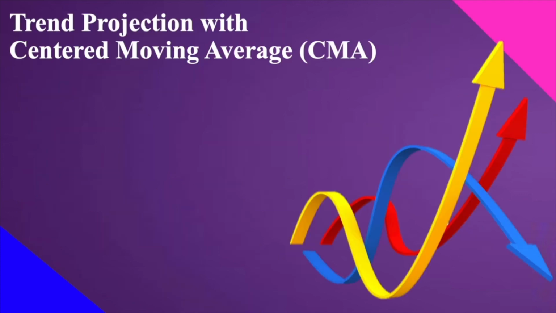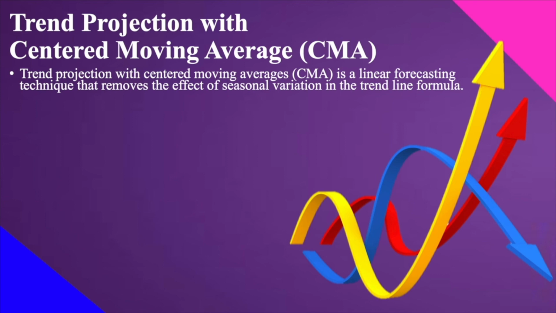So when we say trend projection with centered moving average, or the CMA, this is a trend projection, okay, linear forecasting, almost the same with our topics before, but this removes the effect of seasonal variation in the trend line formula. Meaning, if we are going to apply the trend projection in this one, dapat wala siyang seasonality.